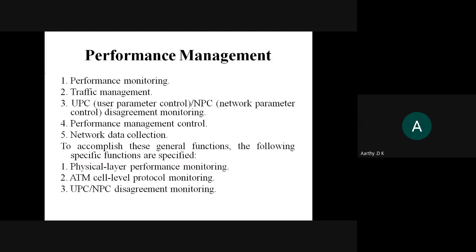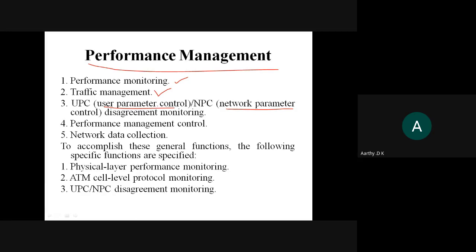So next one is about the performance. First we saw the configuration management, second we saw the failure management, and third one is performance. How the performance can be improved when there is some kind of failure. The performance is monitored by this performance management system. Traffic is monitored. What is the number of incoming packets? What is the number of outgoing packets? All those kinds of data it is monitoring. And then it is monitoring your user parameter control and the network parameter control.